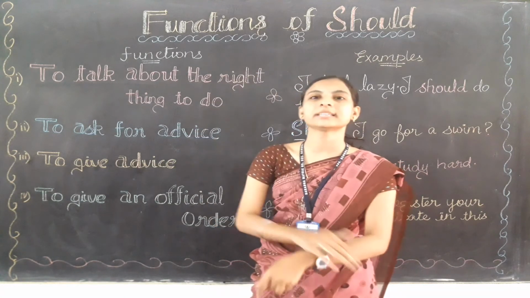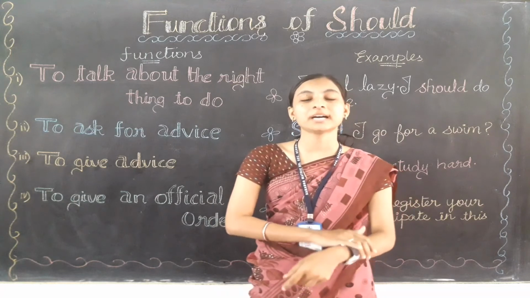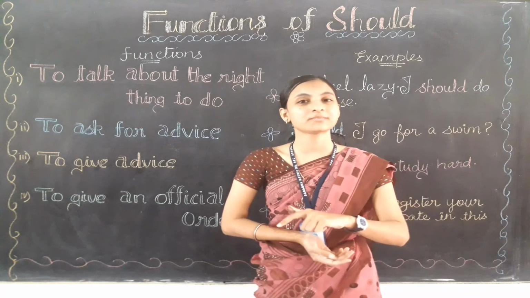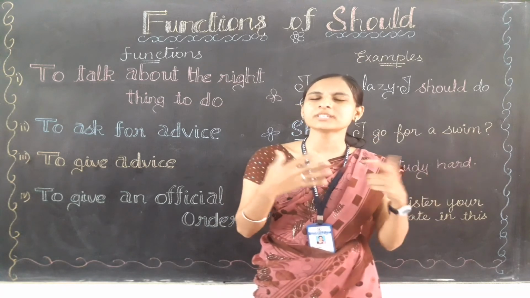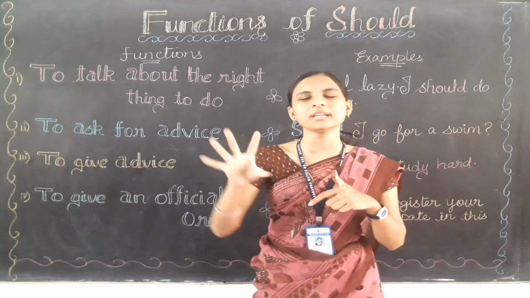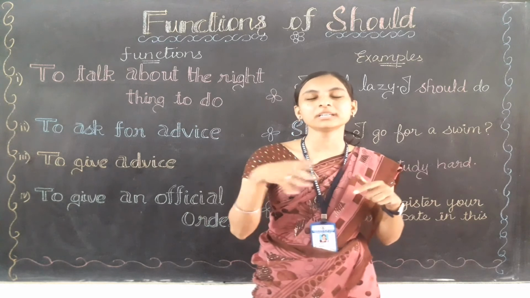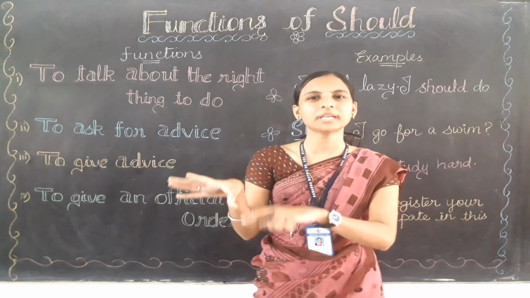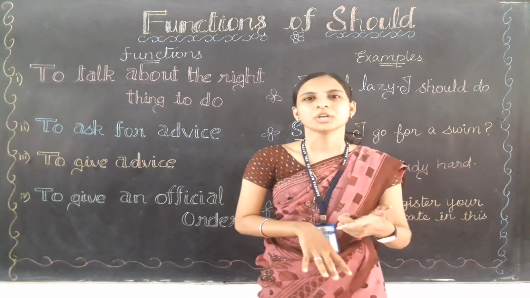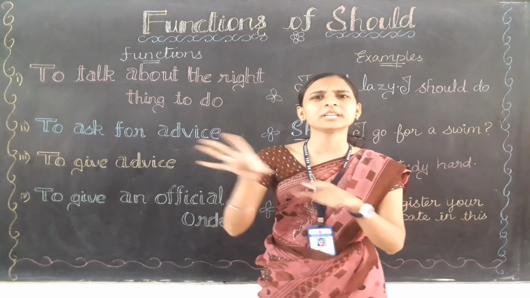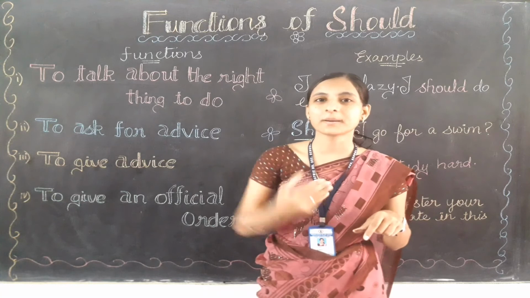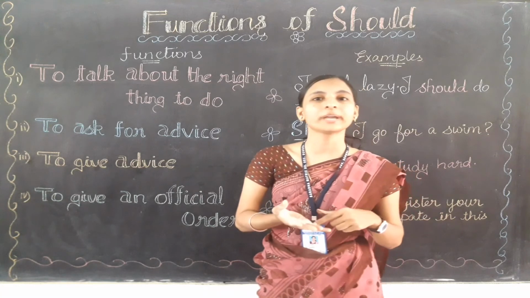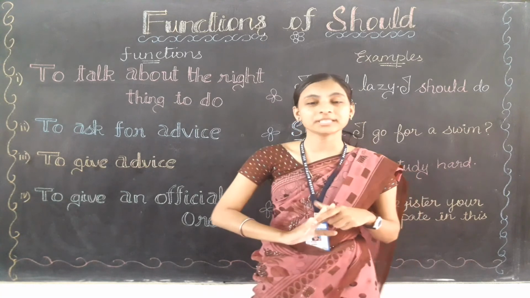And should is nothing but the past form of shall. And should, in other words, can be a way of compulsion. If we use should in a sentence, it means we need to do that thing as compulsory. So should is also used for compulsion. Okay, I hope you are clear with this topic, children.